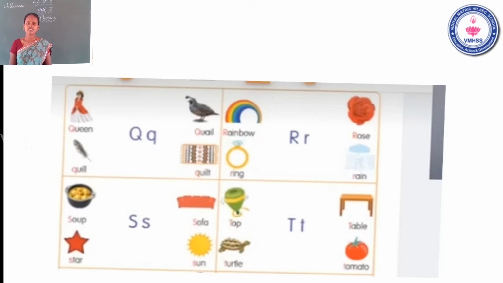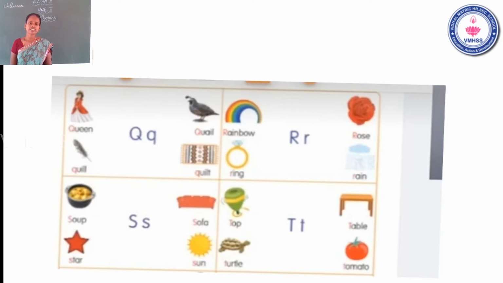See the next letter. What is the next letter? R. The name of the letter R. The sound of the letter R. R, rainbow. R, rose. R, ring. R, rain. The name of the letter R. The sound of the letter R.